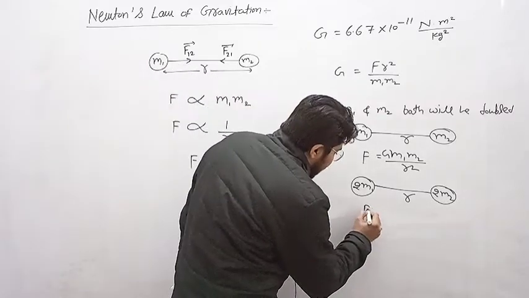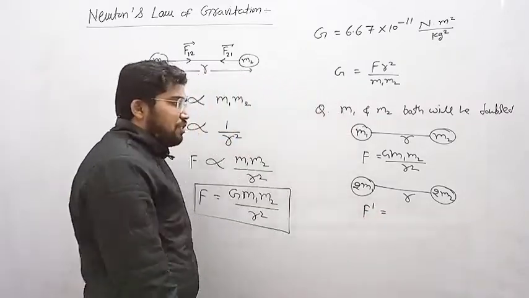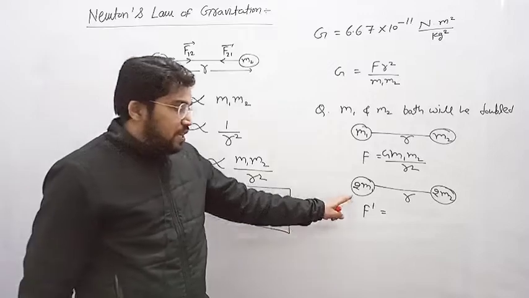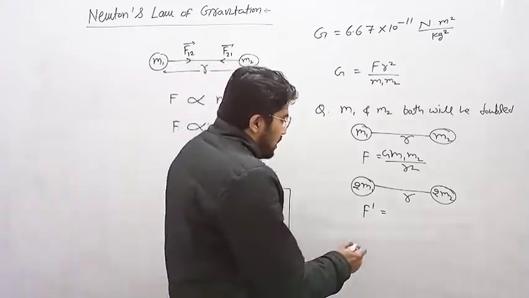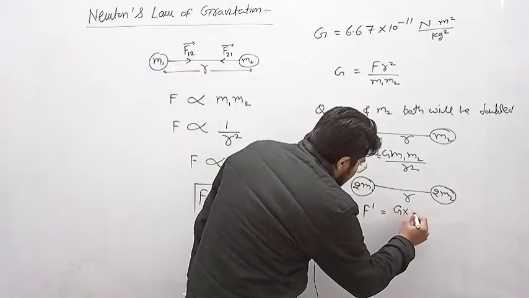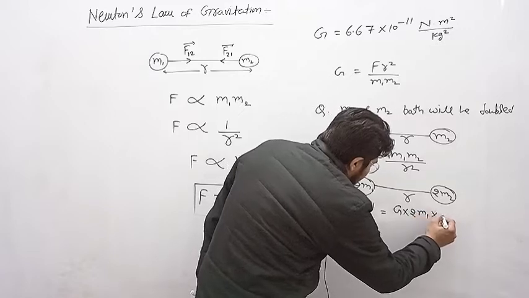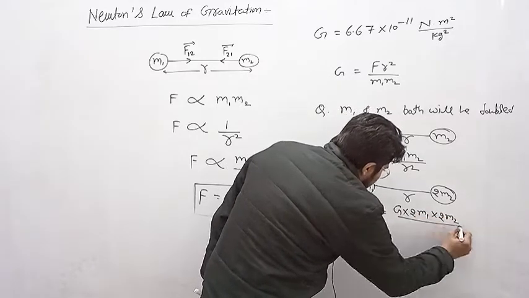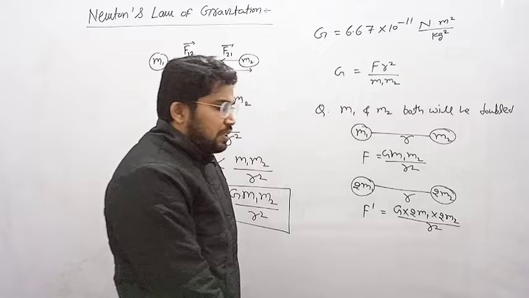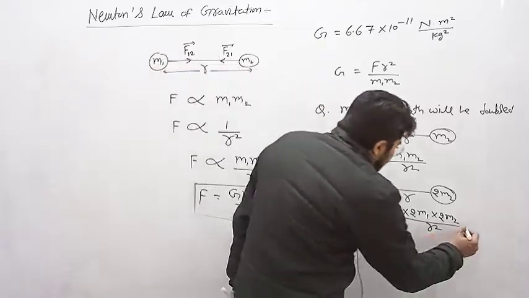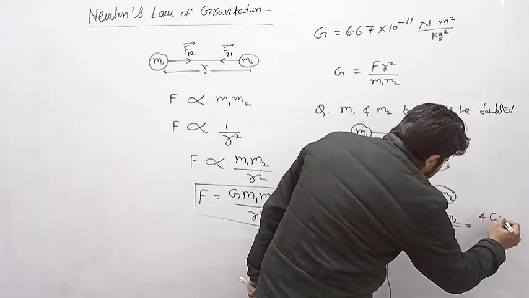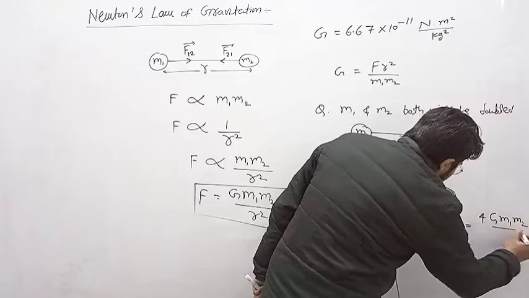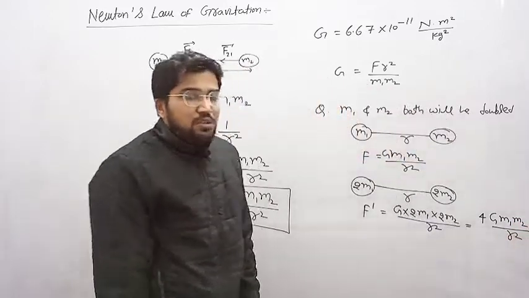Suppose the force between these two masses is F dash. Then F dash will be G into 2m1 into 2m2 divided by small r square. This becomes 4G m1 m2 divided by r square.